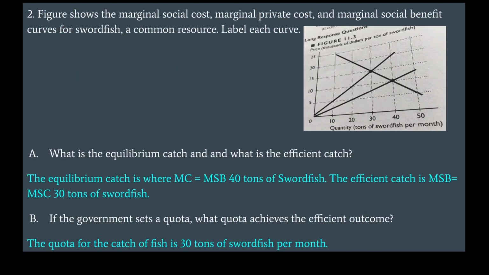Second, the figure shows the marginal social cost, marginal private cost, and marginal social benefit curves of swordfish, a common resource. Label each curve. What is the equilibrium catch and what is the efficient catch? The equilibrium catch is where MC equals MSB, that is 40 tons of swordfish. The efficient catch is where MSB equals MSC, that is 30 tons of swordfish. If the government sets a quota, what quota achieves the efficient outcome? The quota for the catch of fish is 30 tons of swordfish per month.